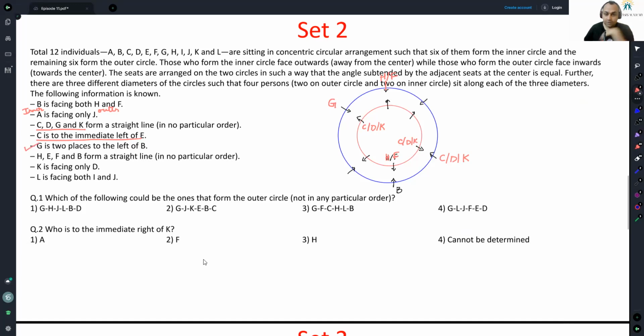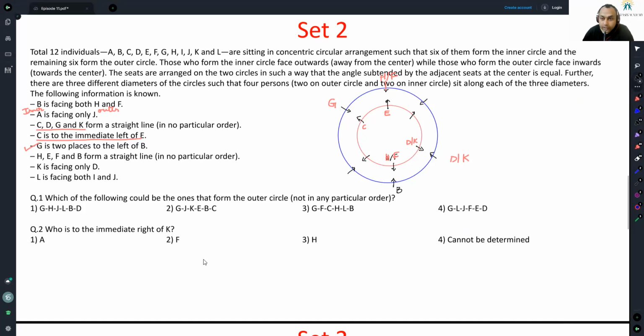H, E, F, B form a straight line. So this line is being talked of. This has to be E. And I knew C is to the immediate left of E. So C has to be here facing G. So C is gone from here. D or K, D or K. Known. Cool.